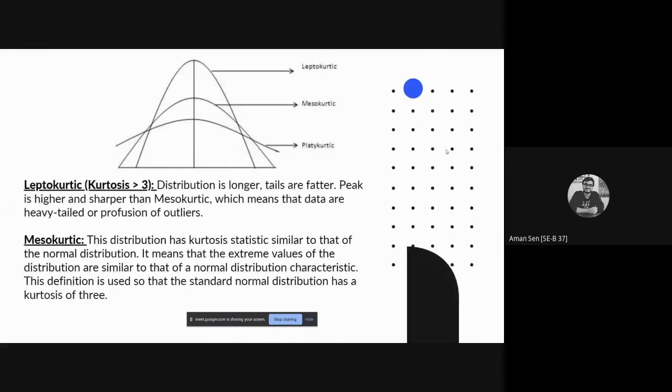Here we have the different types of kurtosis and three different data distributions, which will be explained by Siddharth.